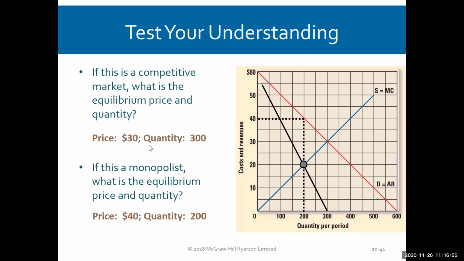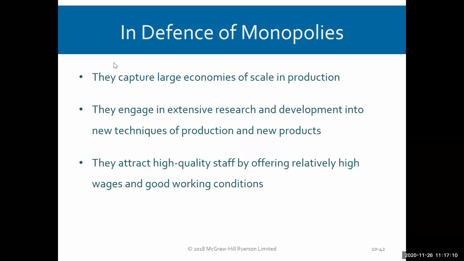So given we've got these two dilemmas where the monopolist will produce less and charge more, why do we still allow monopolists to exist? There are a few reasons to defend and allow the existence of monopolies. Firstly, they capture large economies of scale.